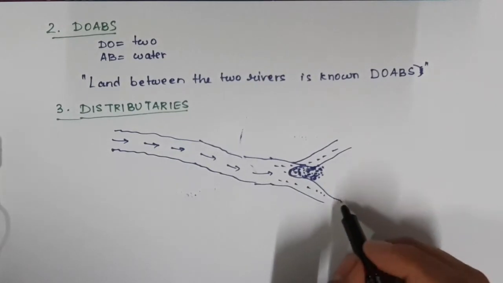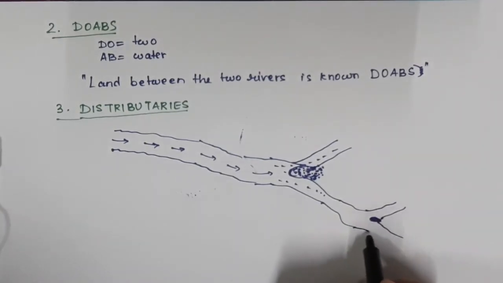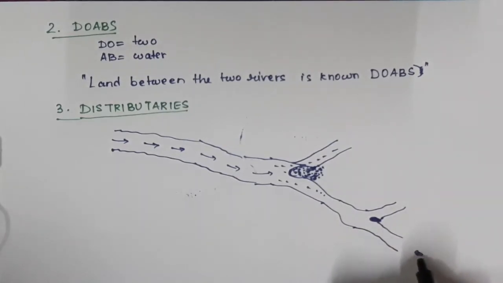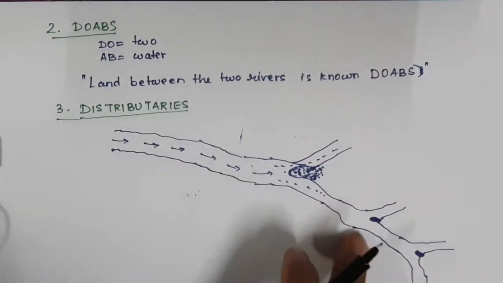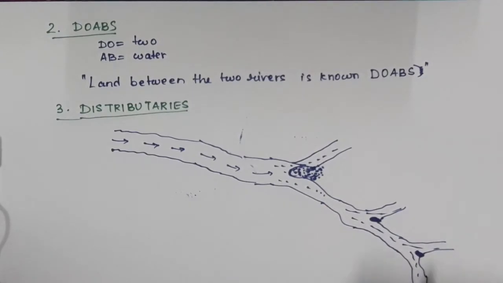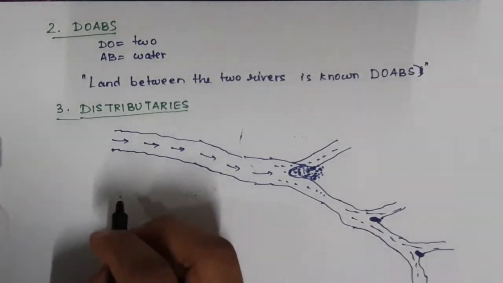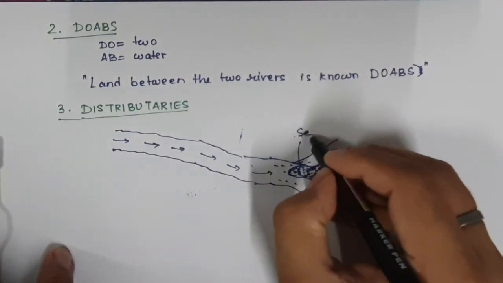What will happen next? For example, sediments form over here, so it will again change the direction, and the river will be split into two. If something happens over here, again it will be split like this. So this is how the river is split. Half of the river will go this side, and then this side, and then this side. So distributaries means what? Due to the deposition of sediments, and this is nothing but your sediments.